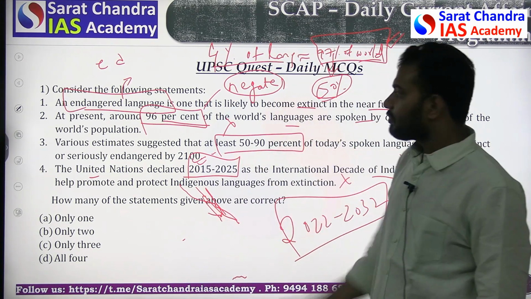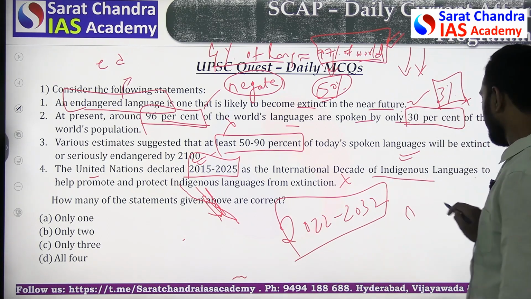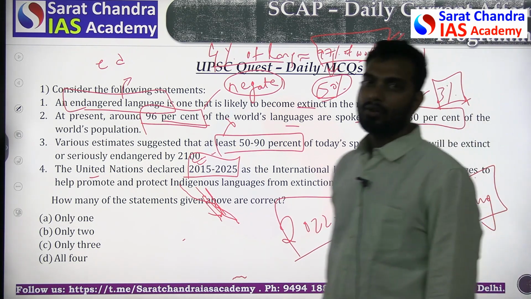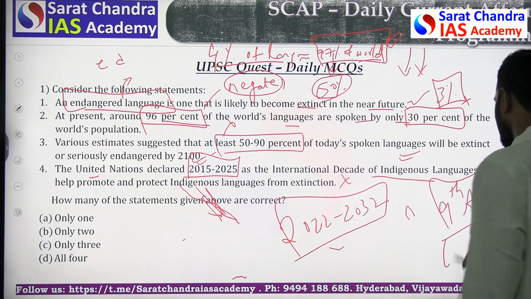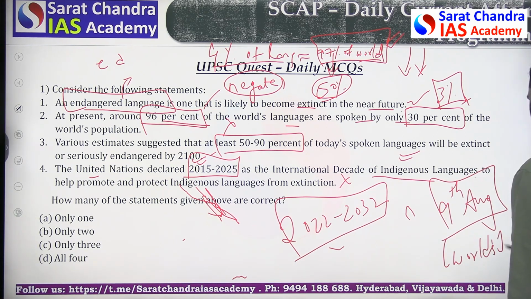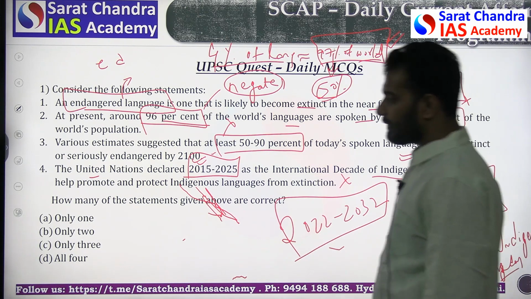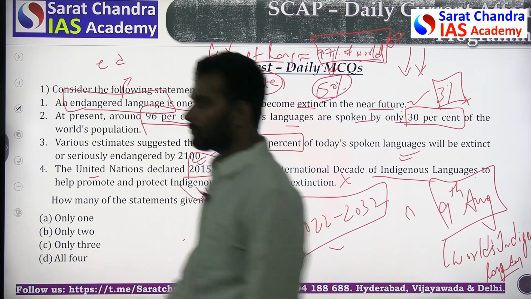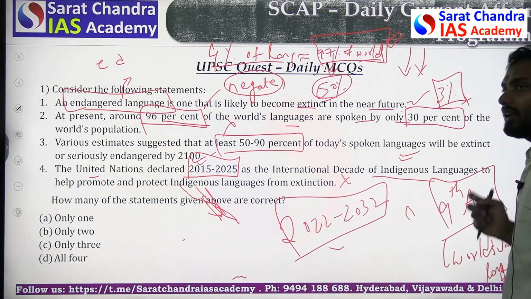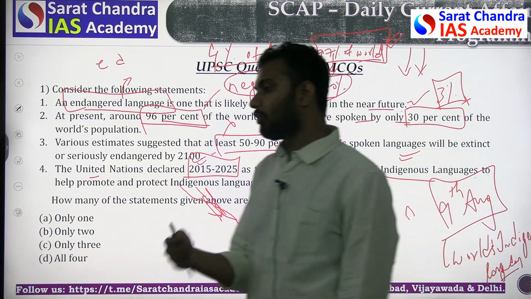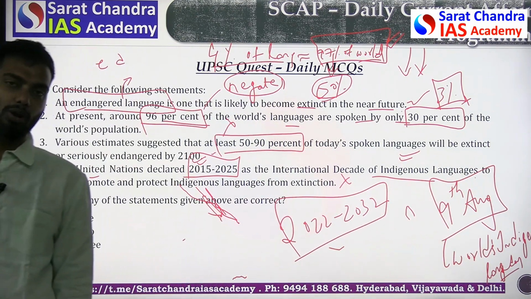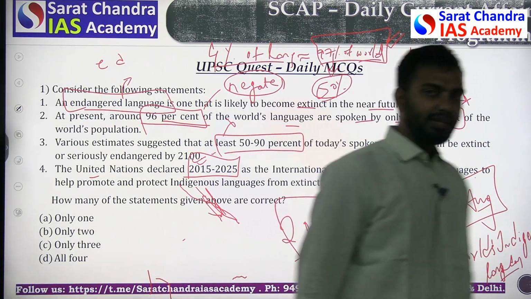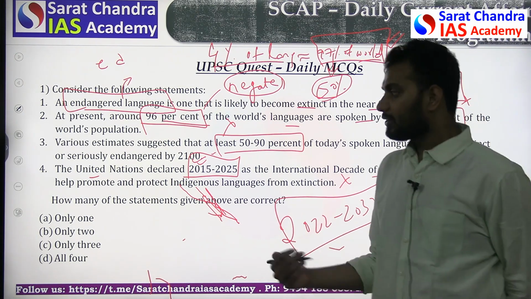One option that is not given here is that 9th August has been declared as World's Indigenous Language Day. That also can be asked. It relates to the Bangladesh liberation. Bangladesh got liberated on the issue of language: they wanted Bengali, whereas West Pakistan wanted Urdu. Based on that, the Bangladesh liberation happened. So the 9th August is declared as the International Indigenous Language Day. We'll move on to the next question.